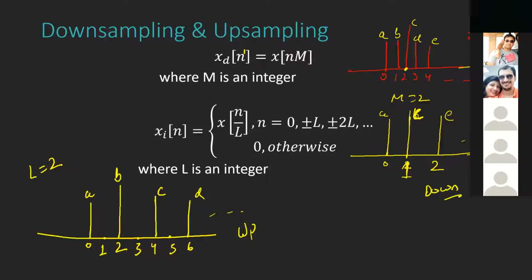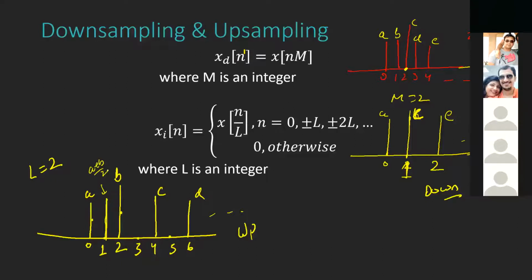In practical systems, we usually do not leave zeros here. We interpolate them. By interpolation, we mean that based on the nearest samples, we put some values here. The simplest one is linear interpolation, so let's put this as (a plus b) by 2.